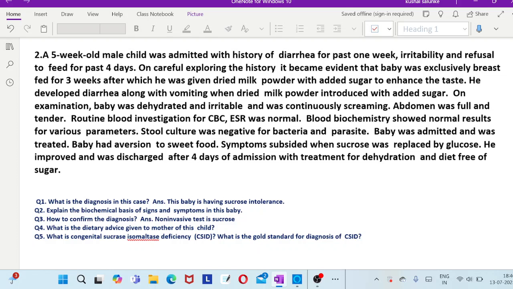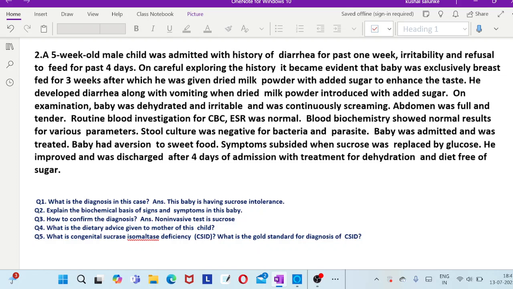And the moment he was given the milk powder, he developed diarrhea along with vomiting. So when dried milk powder was introduced with added sugar, on examination the baby was totally dehydrated because of diarrhea. Because of dehydration he had irritability and was continuously screaming. Abdomen was full and tender.